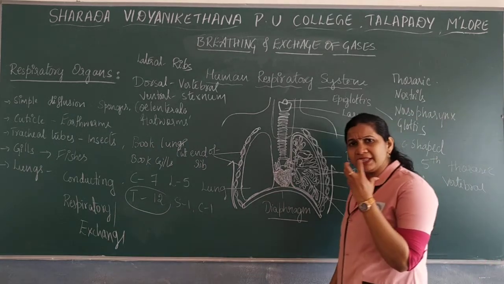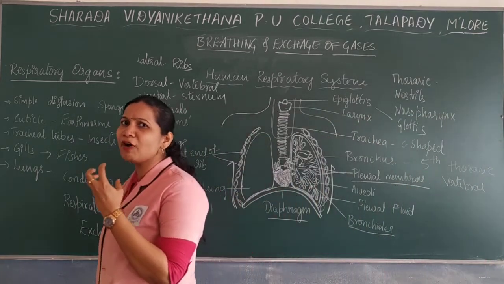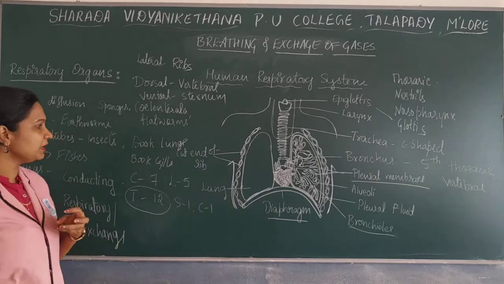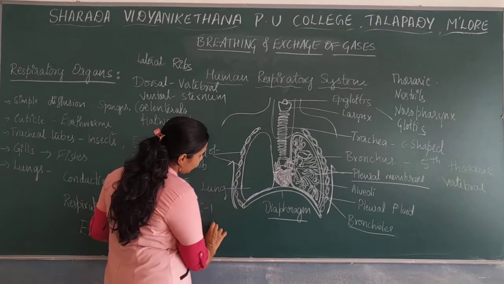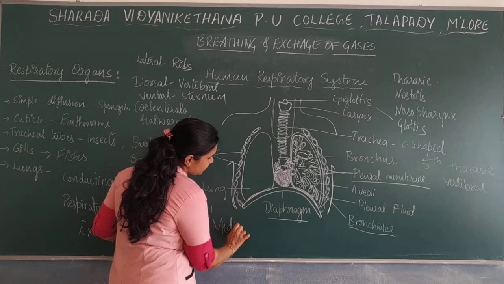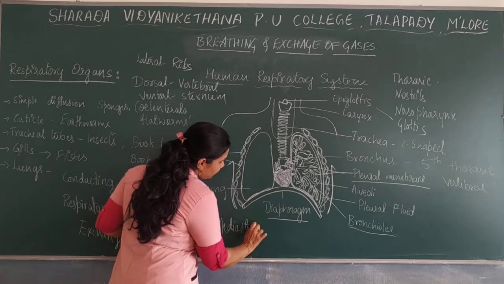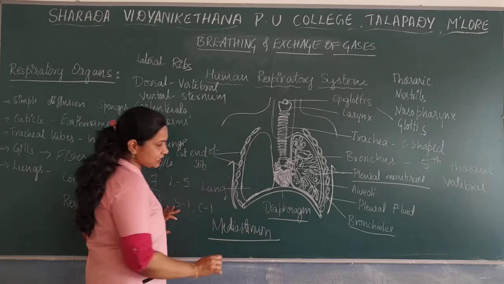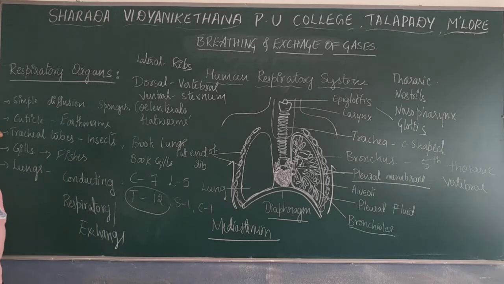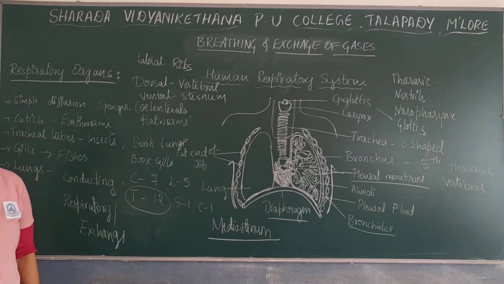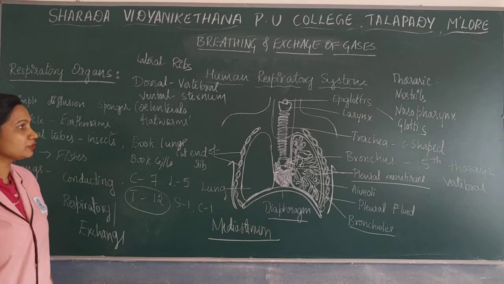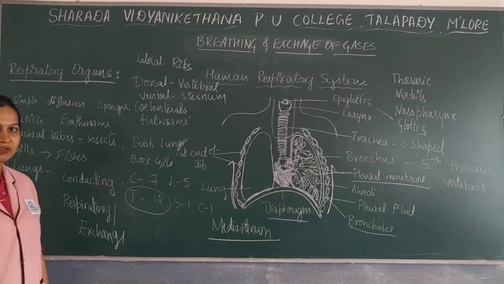Now, in between the lungs, there is a space for the heart, and that is known to be the mediastinum. Mediastinum is a space for the heart, especially in between the lungs. So this is regarding the structure of the respiratory system.